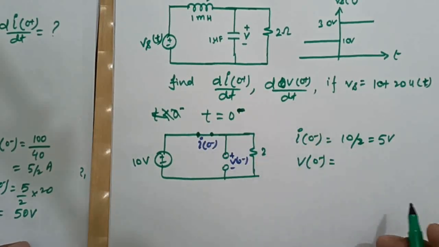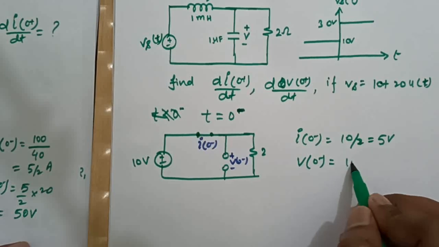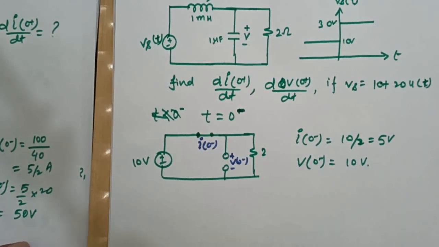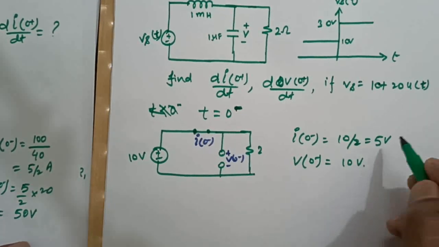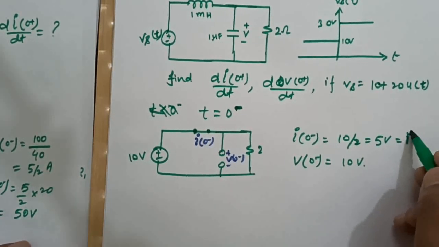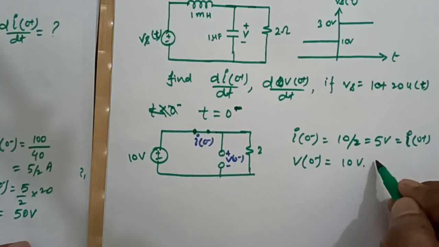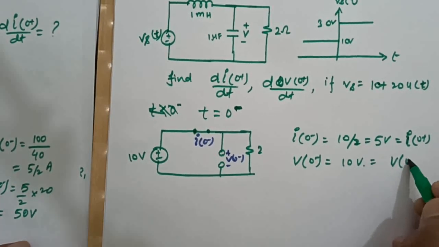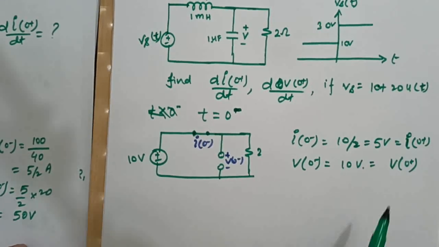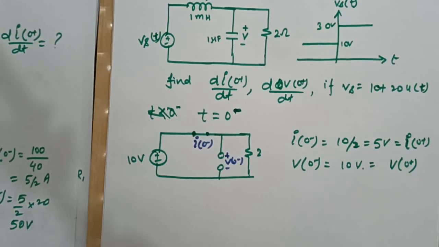The voltage drop across this, which is nothing but 10 volts. So we found I0 minus and V0 minus, and from here our I0 plus will be the same as I0 minus, and V0 plus the same as V0 minus, as inductor doesn't allow sudden change of current and capacitor doesn't allow sudden change of voltage across it.